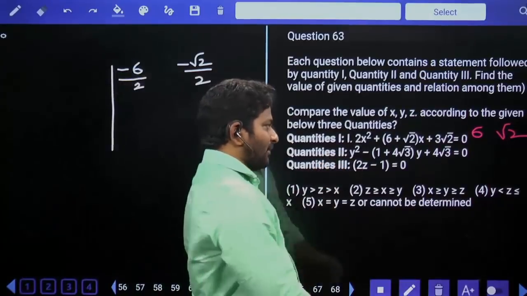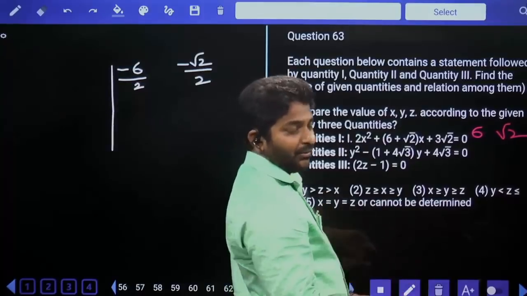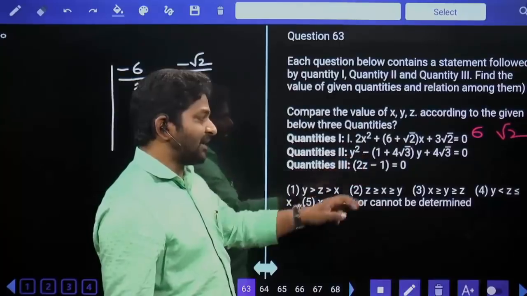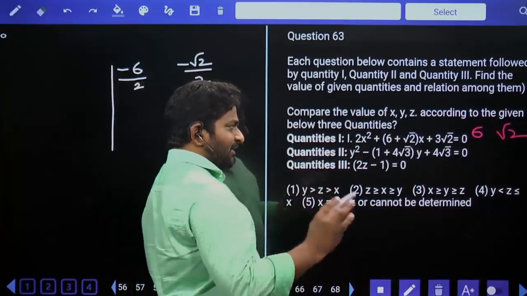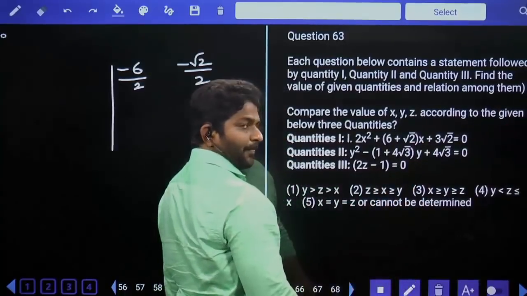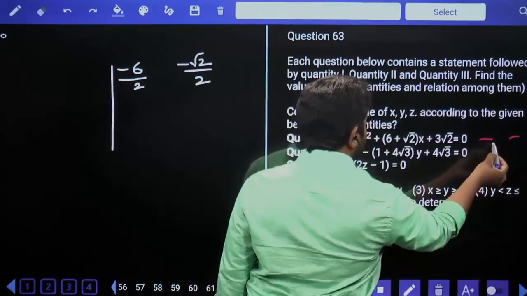Now y square. A value is 1, C value is 4 root 3. That can be written as 1 into 4 root 3. 1 and 4 root 3. That itself is our combination because we have minus here. Basic rule is C is positive in both equations. B is positive, hence you will get both negative factors.